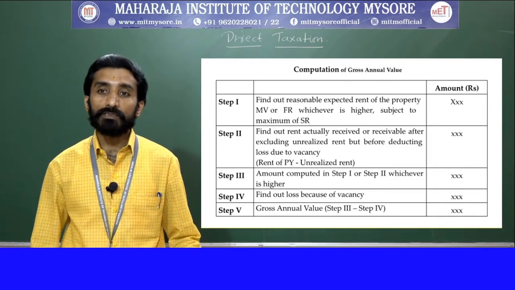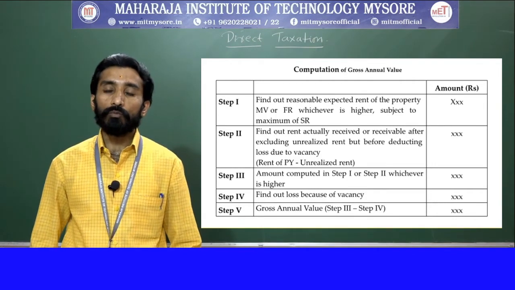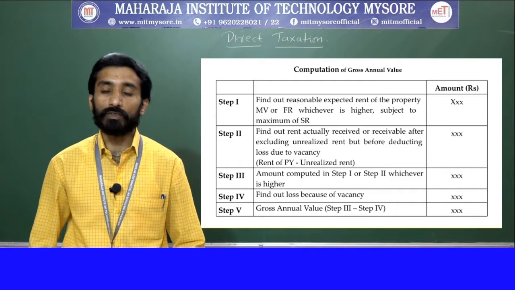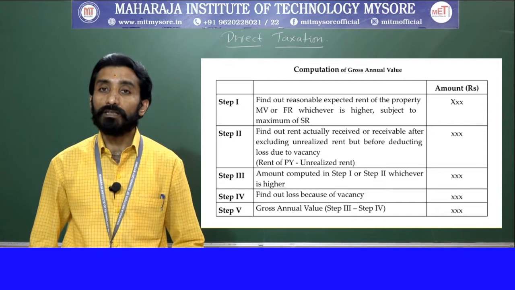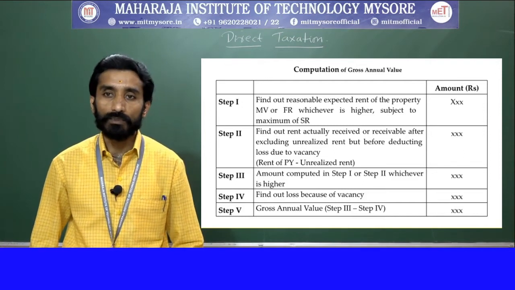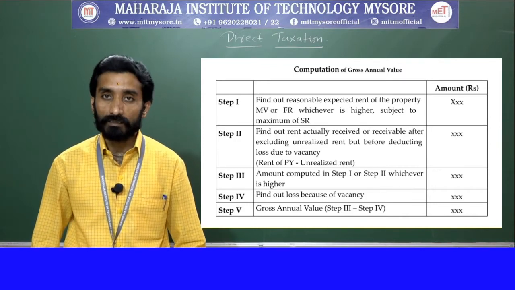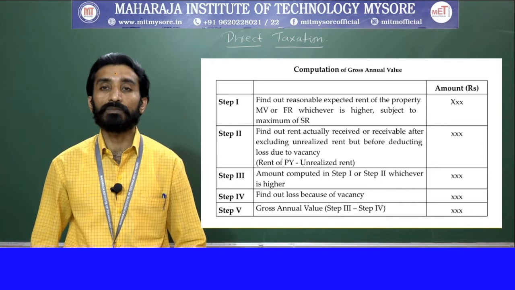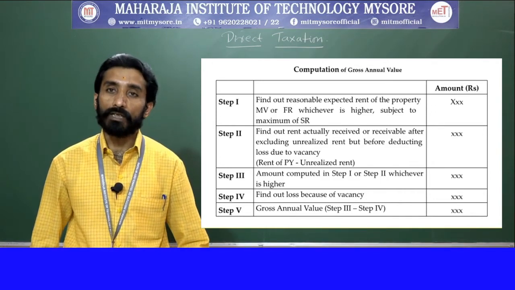Whenever you are checking unrealized rent, you also need to look at certain conditions. What are those conditions? First, the tenancy should be bona fide, meaning the legal aspect should be there. Next, the defaulting tenant has vacated, or steps have been taken to compel the person to vacate the property.